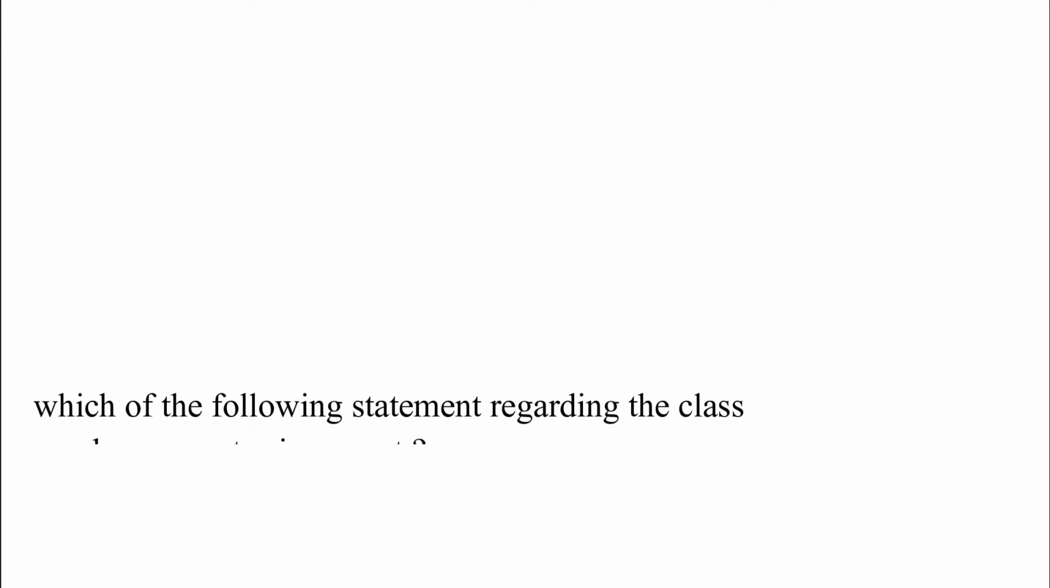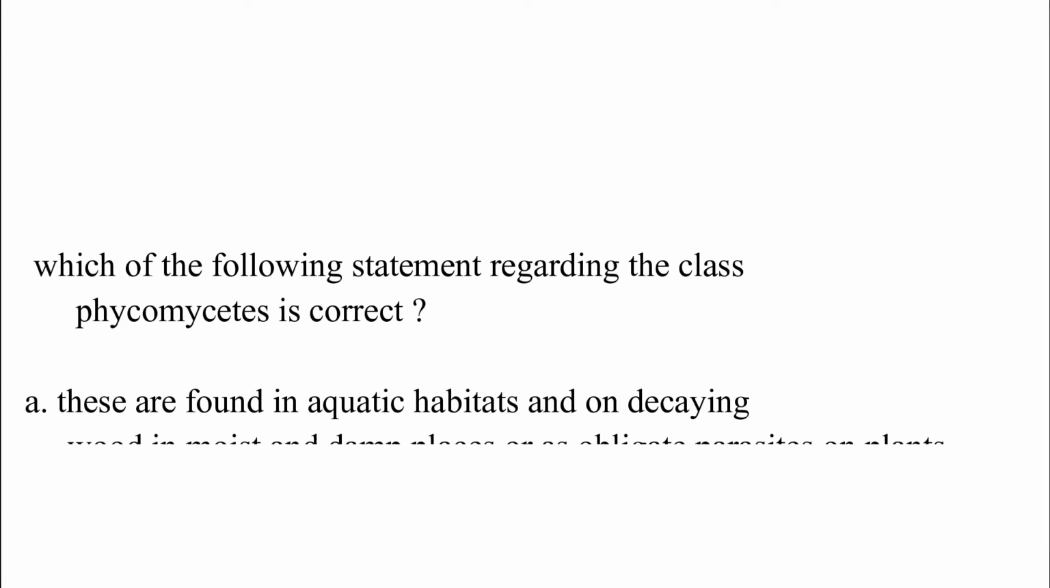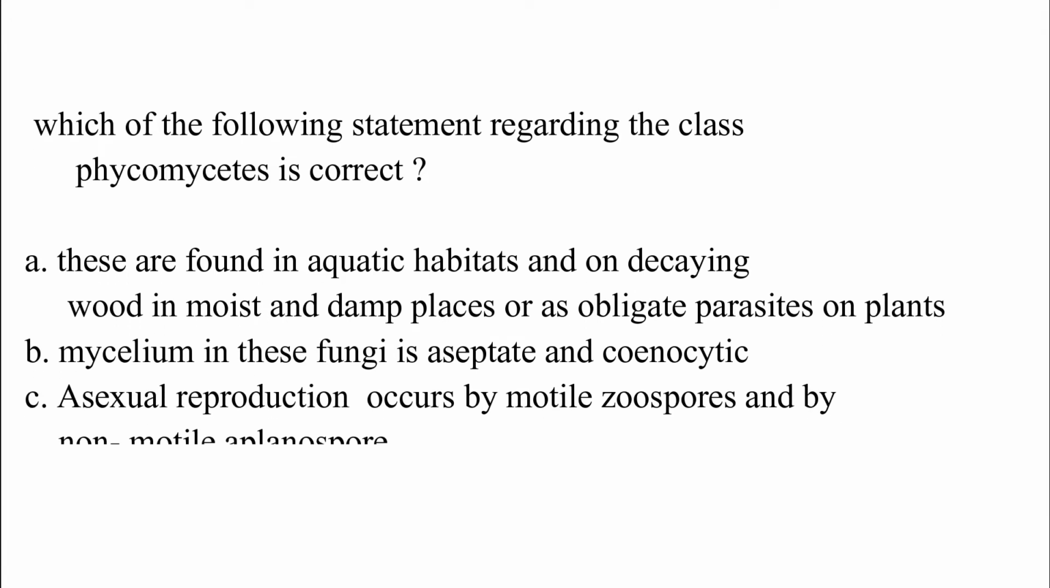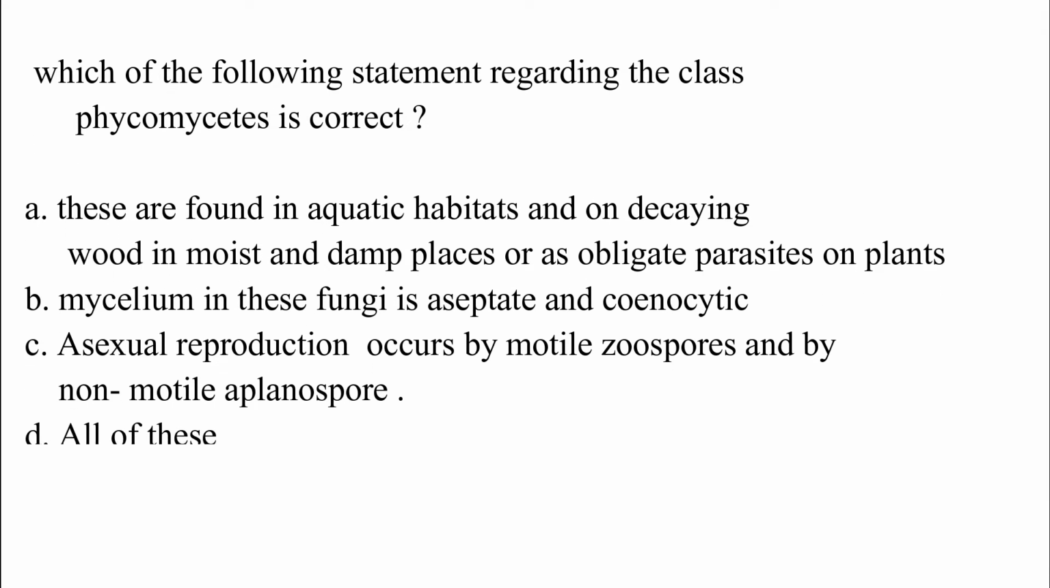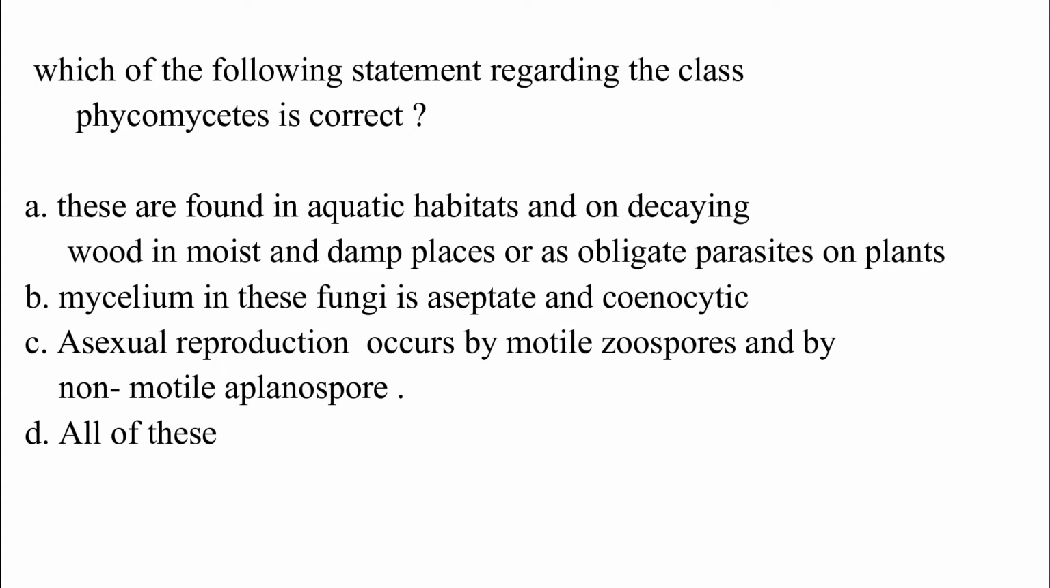Which of the following statements regarding the class Phycomycetes is correct? Option A. These are found in aquatic habitat and on decaying wood in moist and damp places or as obligate parasites on plants. Option B. Mycelium in these fungi is aseptate and coenocytic. Option C. Asexual reproduction occurs by motile zoospores and by non-motile aplanospores. Option D. All of these. The correct answer is option D, which is all of these.